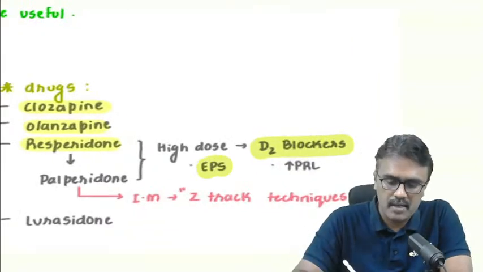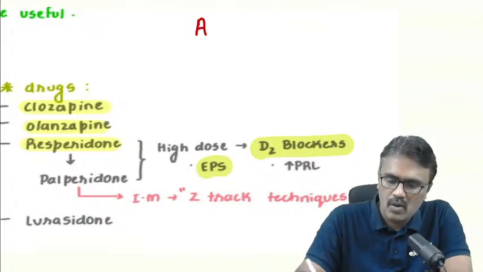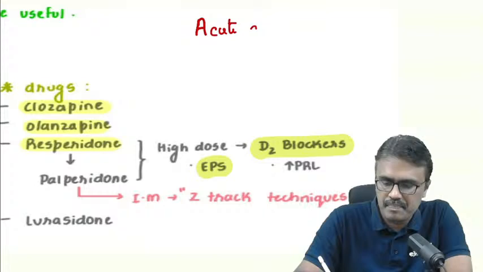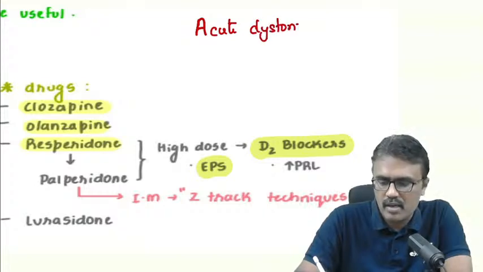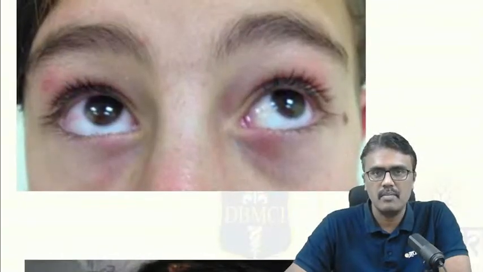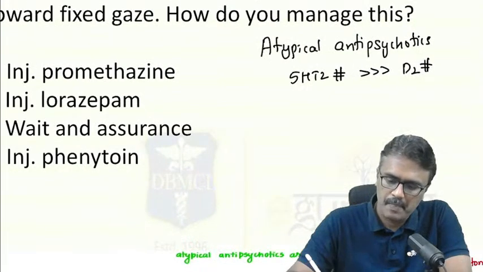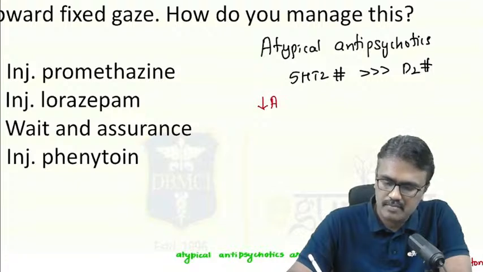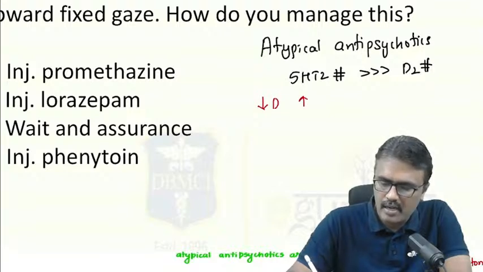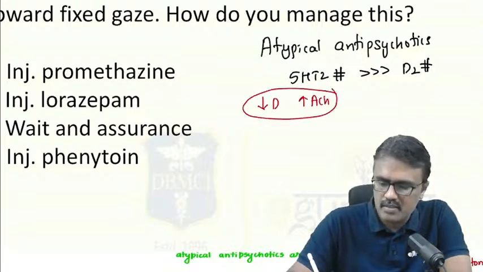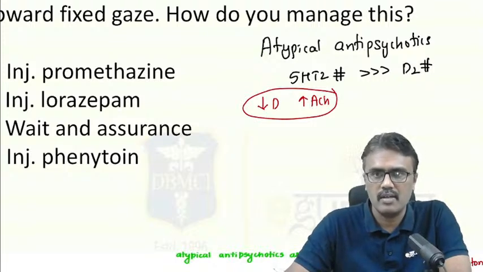Now, the immediate extrapyramidal symptoms that occur are acute dystonia and oculogyric crisis. I'll show the image of oculogyric crisis. See, this is the meaning of that. This is another image where you can see the fixed gaze. This is the oculogyric crisis. Why does this occur? When we give a D2 blocker, the activity of dopamine decreases and the activity of acetylcholine increases. This is the reason why acute dystonia and oculogyric crisis occur.